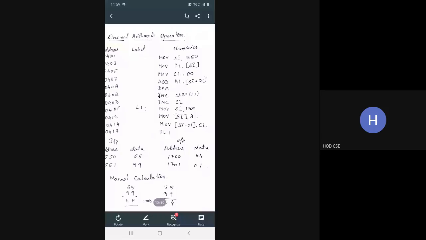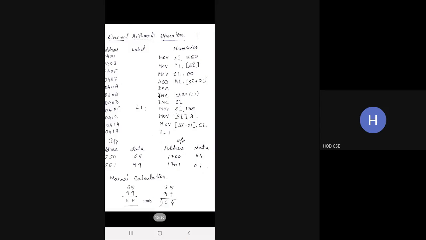In case you have any carry, you want to increment. You will see the line INC CL, that is to increment the carry register. So you are going to increment the carry register with 1, and in the next line you are initiating the 1700 address with SI, and the accumulator register is having the output.